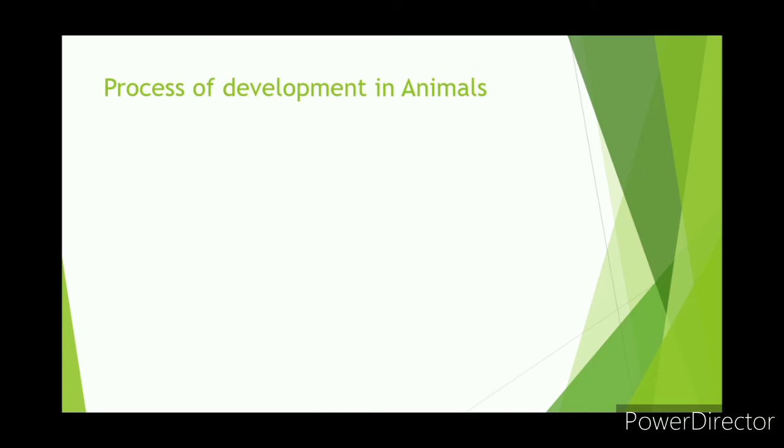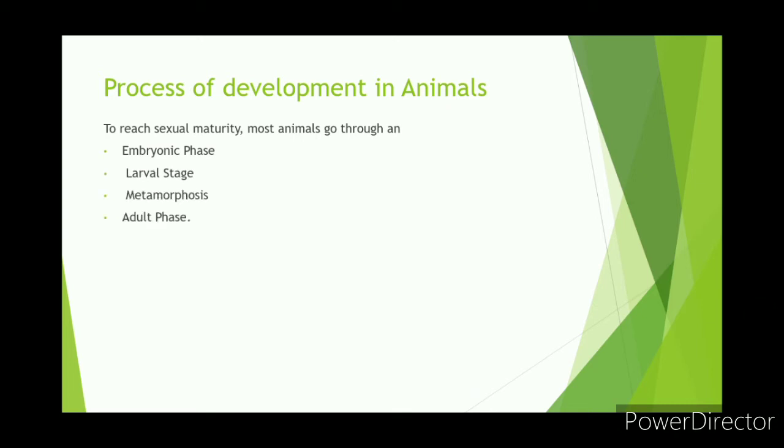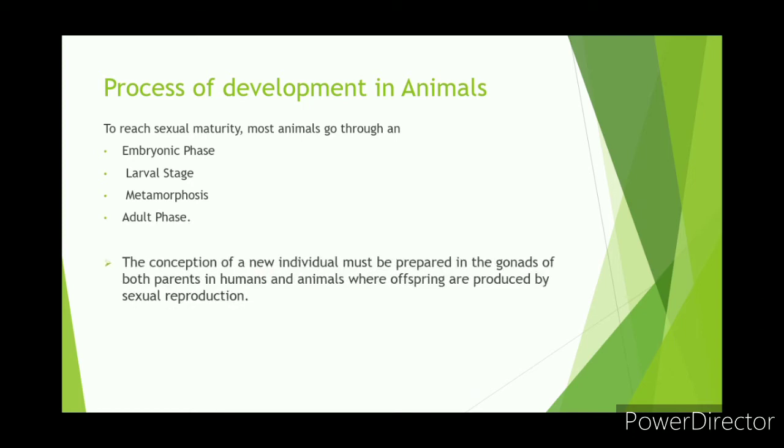Process of development in animals. To reach sexual maturity, most animals go through an embryonic phase, larval stage, metamorphosis, and adult phase. The conception of a new individual must be prepared in the gonads of both parents in humans and animals, where offspring are produced by sexual reproduction.